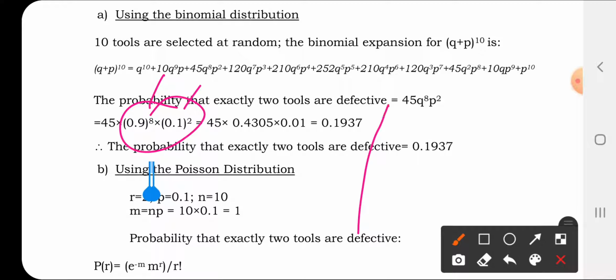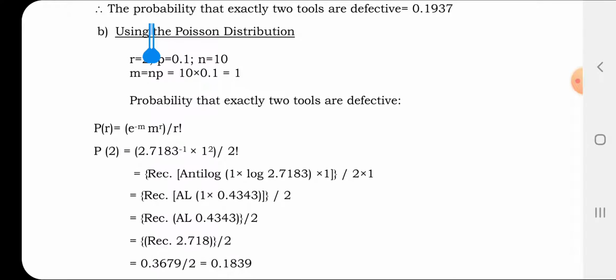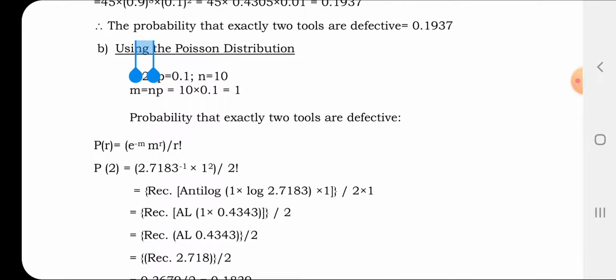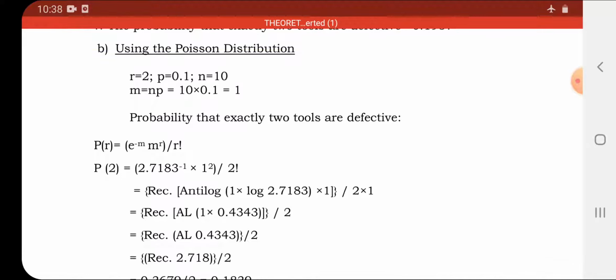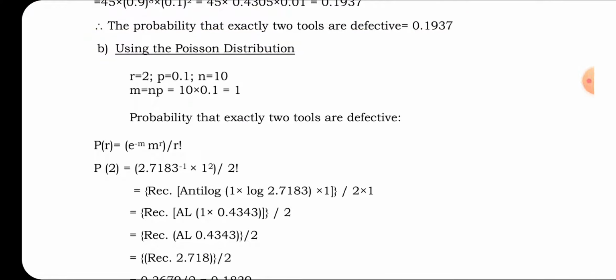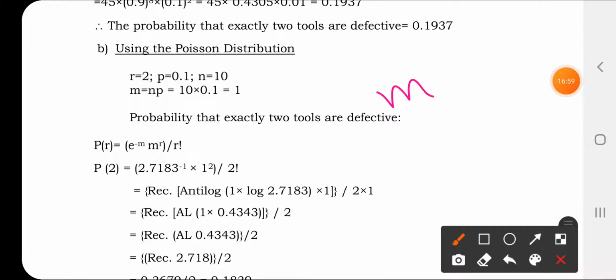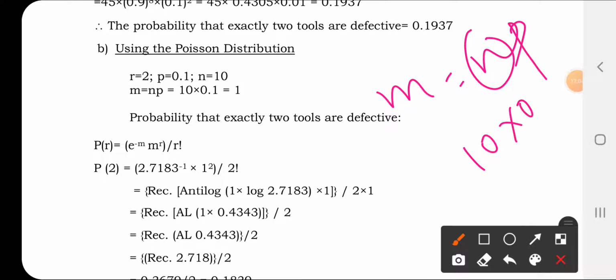The second method is the Poisson distribution. In order to solve using Poisson distribution, you should know the value of m, and the formula of m is np. We have n as 10 and p as 0.1, since 10% are defective. With both values we can use this formula and go ahead. And r is 2. Just use this formula here.